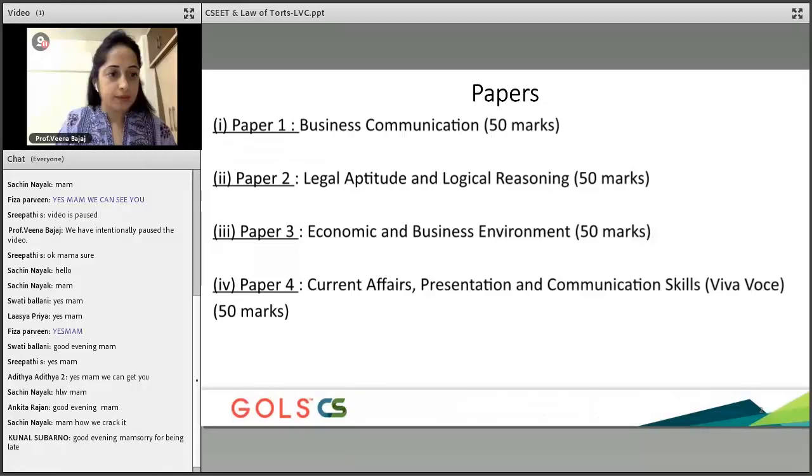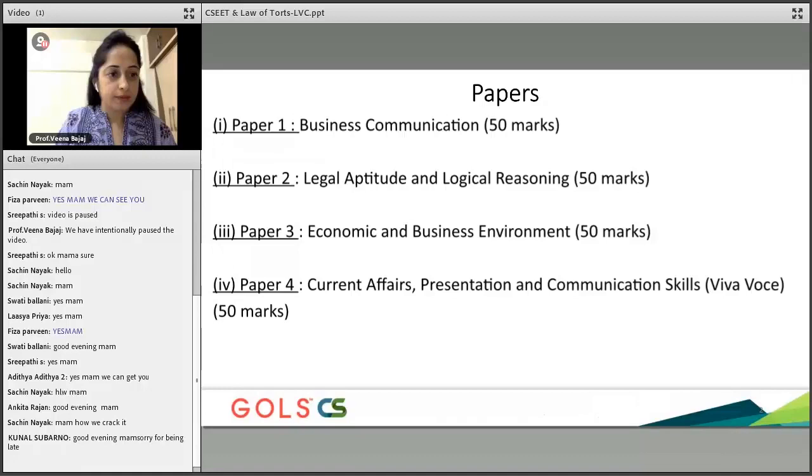Also, you need to understand that there is a lot of emphasis on legal base building. So there's a subject like legal aptitude and logical reasoning. We need to understand that a lot of legal principles have been asked to be covered here. Again, very important for us is that this is the entrance test that's going to build my base towards my actual CS preparation. So the building of the base is done in such a way that the entire course that you see coming, which is your executive and professional, is going to get captured in this.